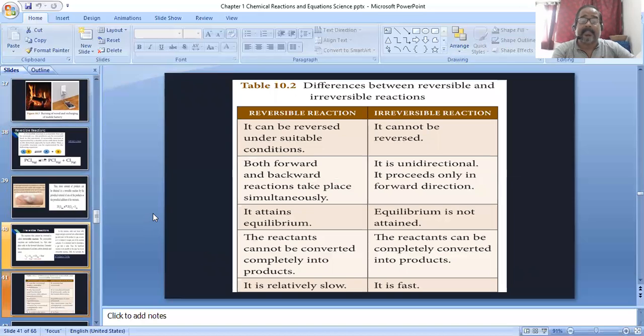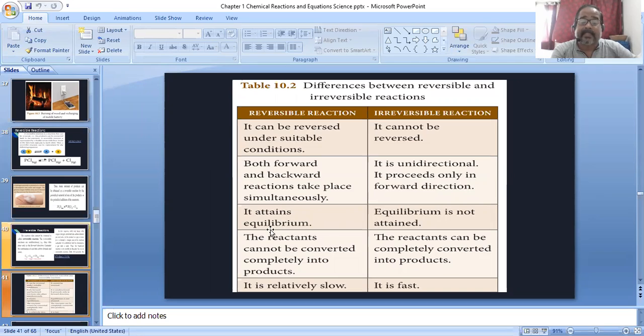Next is the difference between reversible and irreversible processes or reactions. Reversible means it can be reversed under suitable conditions, and irreversible means it cannot be reversed. In reversible, both forward and backward reactions take place simultaneously, and irreversible is unidirectional and proceeds only in the forward direction.